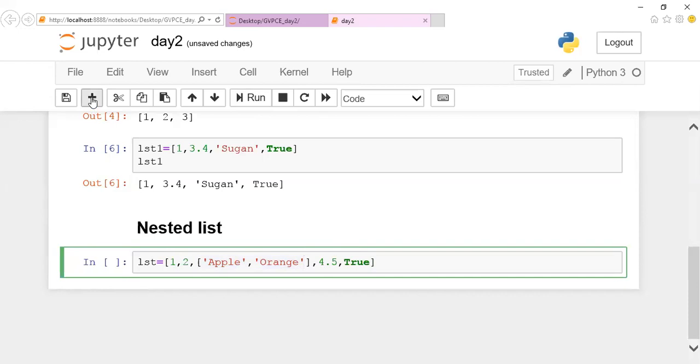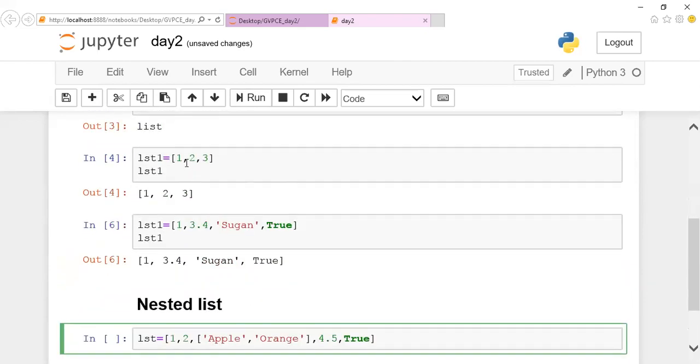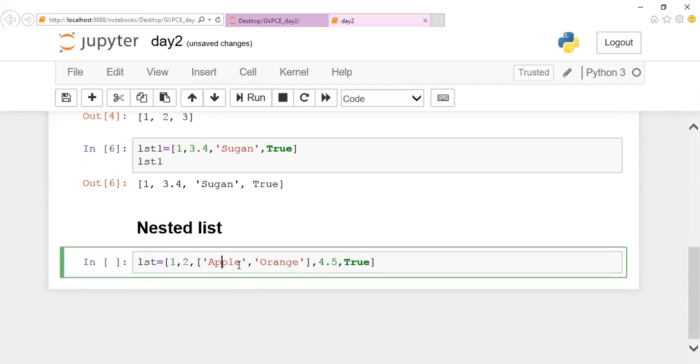And next, this is all about your declaration, guys. Either you can declare an empty list and add values to it, or you can initialize directly with values like this, with a collection of a single type or a collection of different types. So keep in mind that whenever I say list, a list should be mentioned using square brackets, and even a list can be nested one after another. Inside a list, it can be nested. This is all about the declaration of your list.